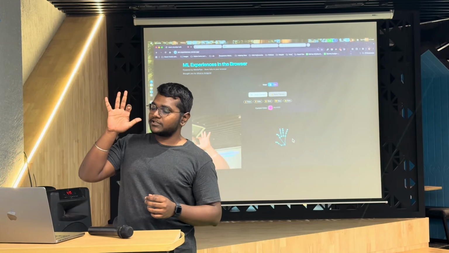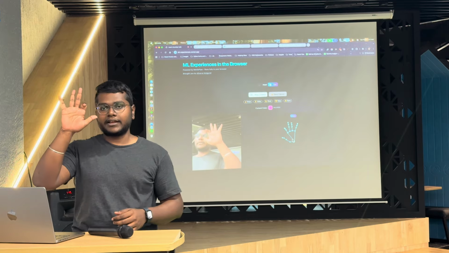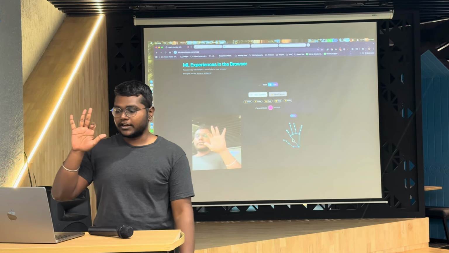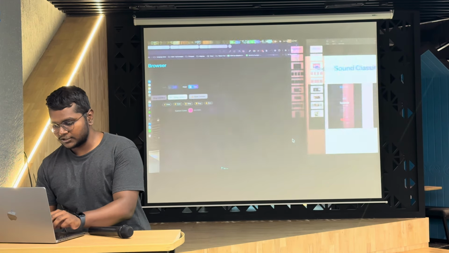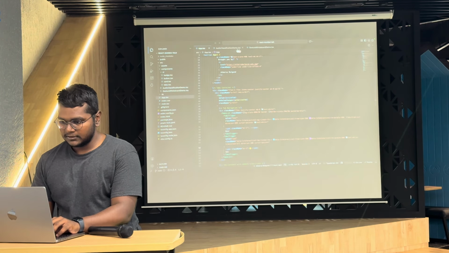We can also keep logic like this. If we want, we can keep drawing, or we can do anything we want from this. I'll just show you a quick code for it.